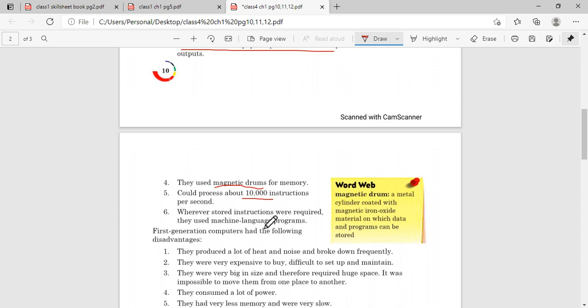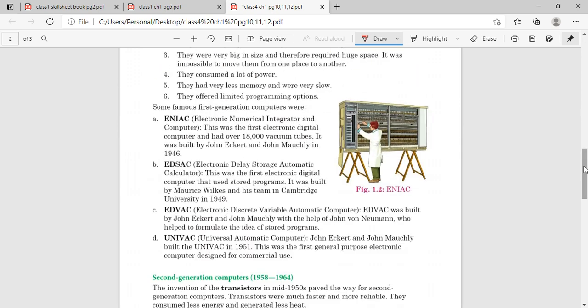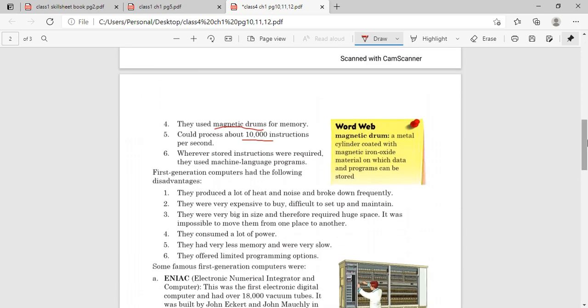So what is machine language? It converts every instruction to 0 and 1. That is machine language. In machine language every instruction is converted to 0 and 1 and it is understood by the computer. Clear? So for the first generation we have 6 characteristics.